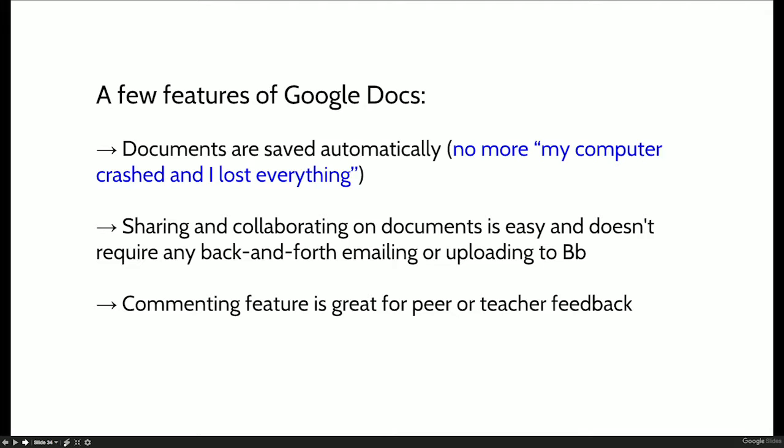Right? I left it at home. No, it's on their phone. They can get it on their phone. So that's really nice. In fact, I got out of the habit of saving, and now I'm using Word again a little bit. I'm like, ooh, I got to save before it crashes.